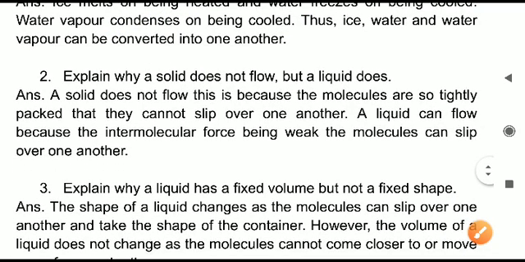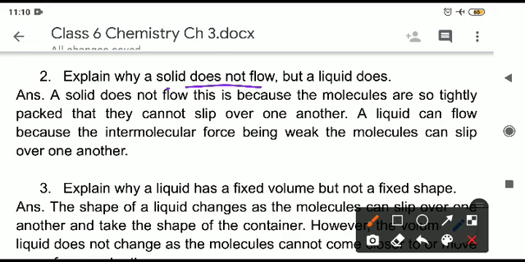Question second now, why does a solid not flow? Solid does not flow but a liquid does. What is the reason? The reason is simple, the solid is not flowing because the molecules are tightly packed in the solid.